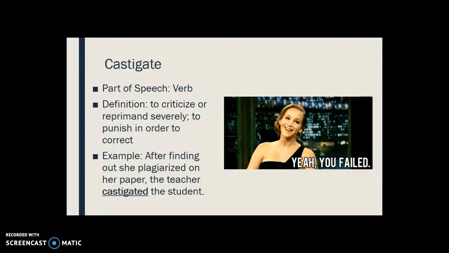Our next word is castigate. Castigate is a verb. The definition is to criticize or reprimand severely, to punish in order to correct. So, for example, after finding out she plagiarized on her paper, the teacher castigated the student.